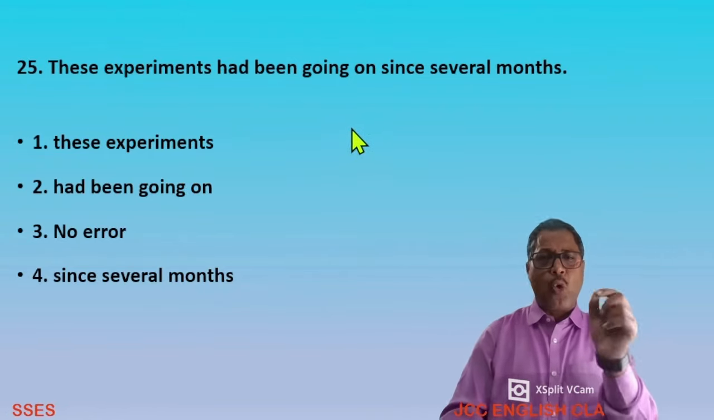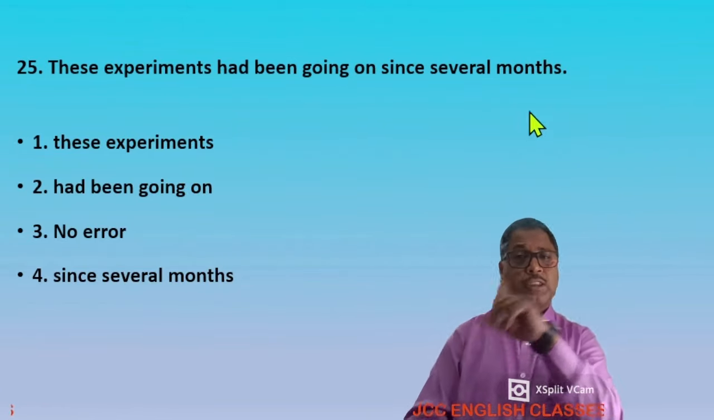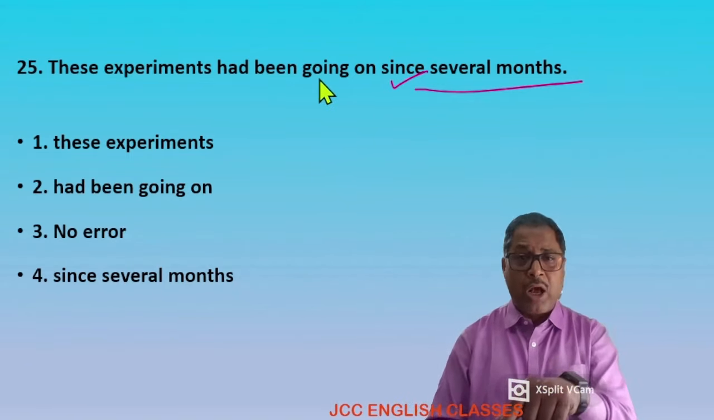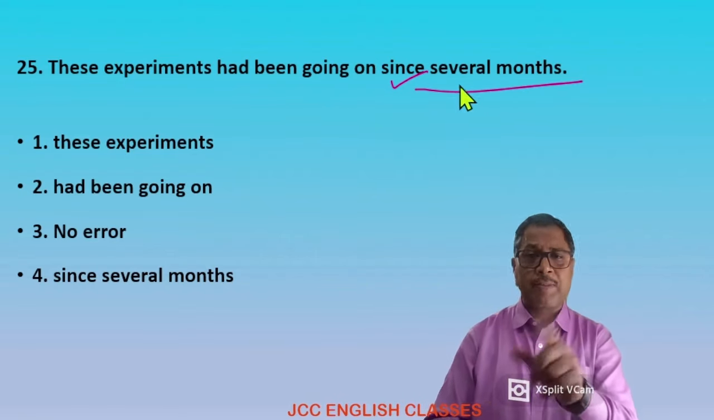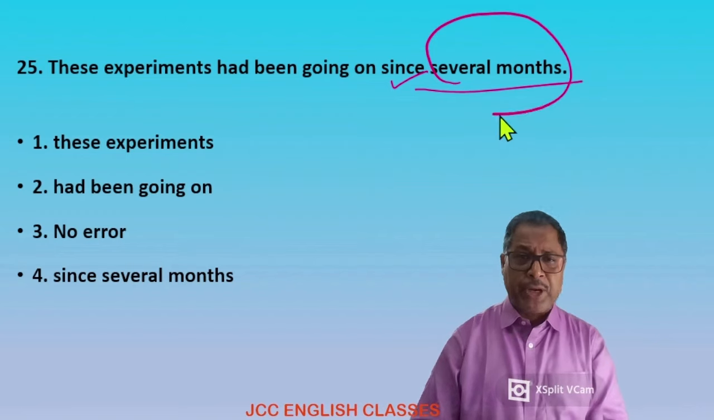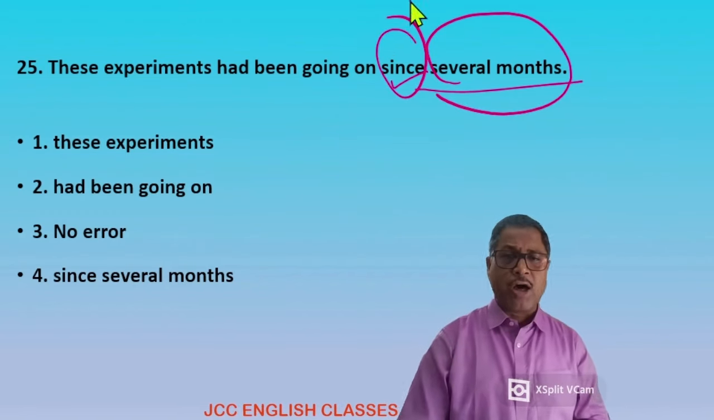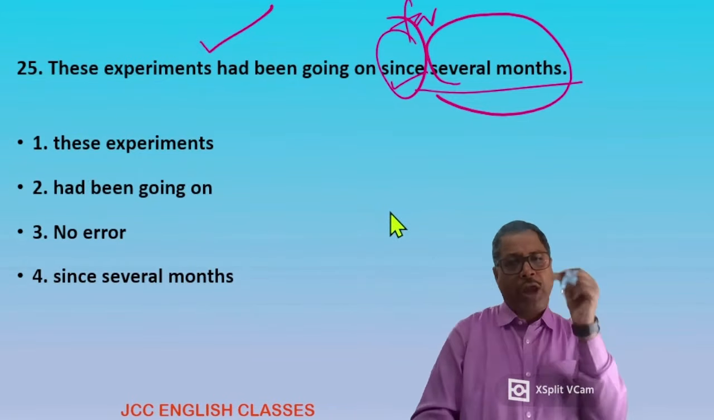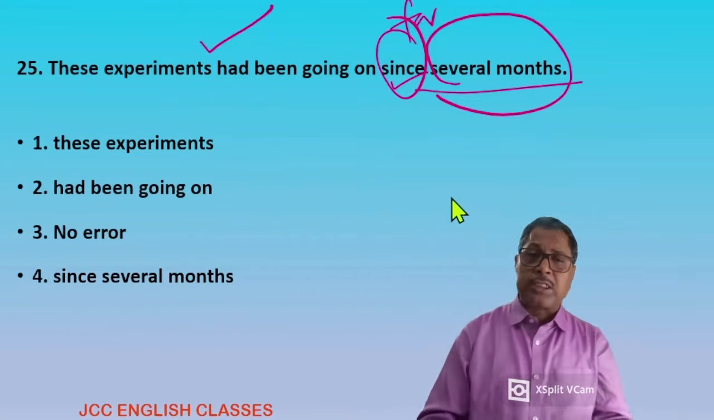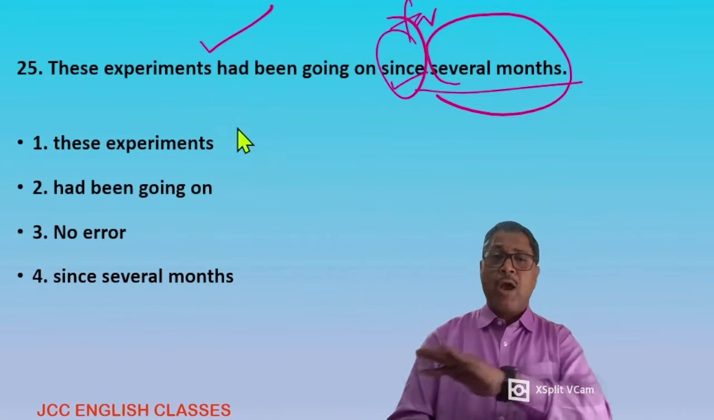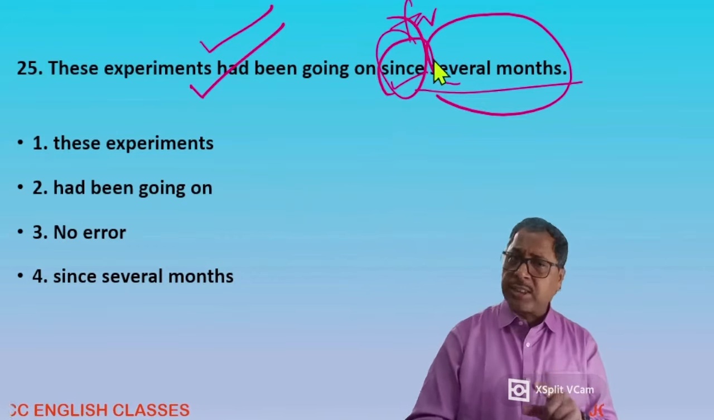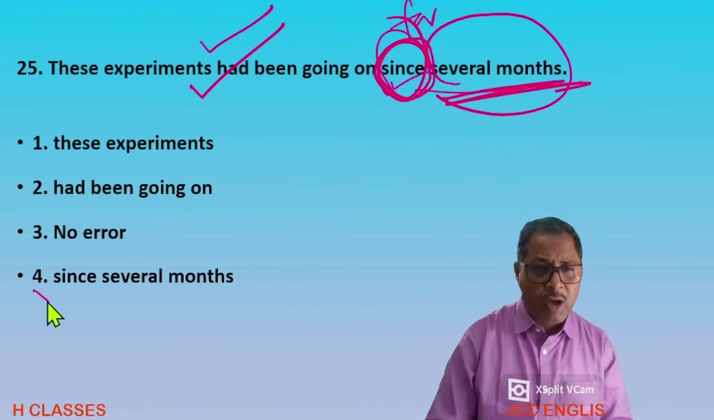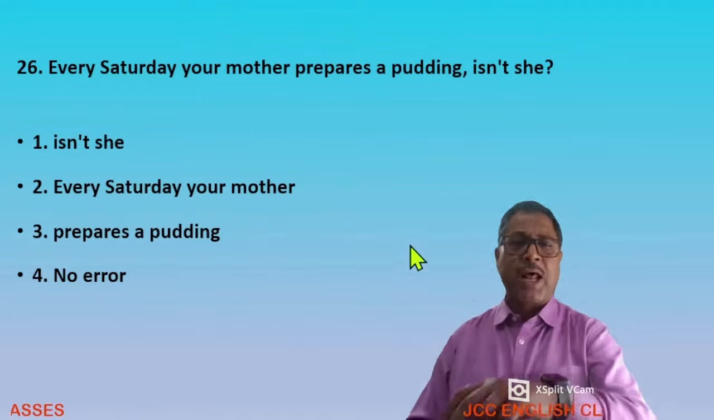These experiments have been going on since several months. These experiments have been going on, that is correct. No, since several months, this is not correct, I think. Several months is a period of time. We cannot use since here. For several months, I think. Because when we use since and for in a sentence, that is either present perfect progressive or past perfect progressive. Since is wrong. Why? This is a period of time. Option 4 is the mistake one. It will be for several months.